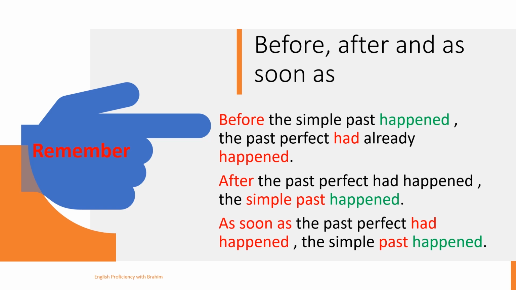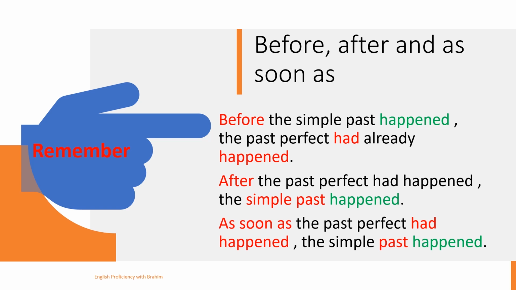This is just, let's say, some rules for before and after. And for as soon as, the past perfect had happened, the simple past happened. So you can pause the video and write these down. This is an example of sentences in the past perfect that you can use when we have before, after, or as soon as.